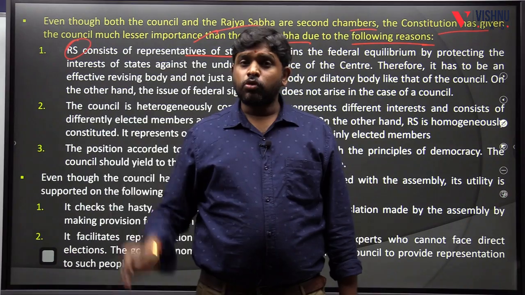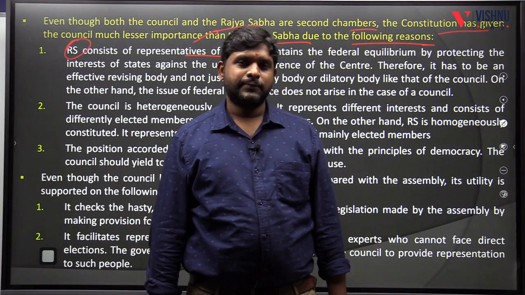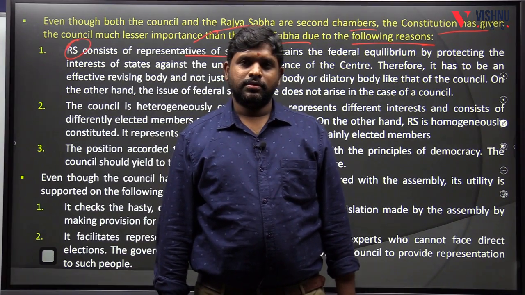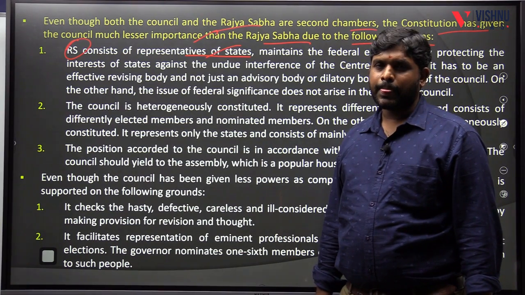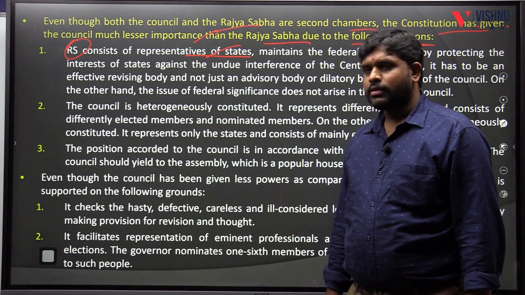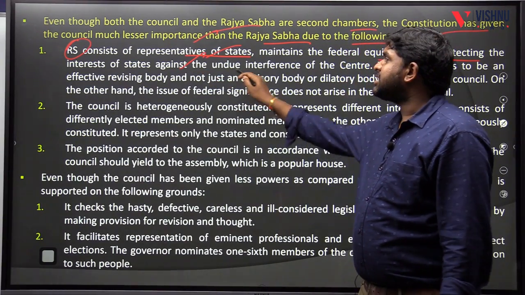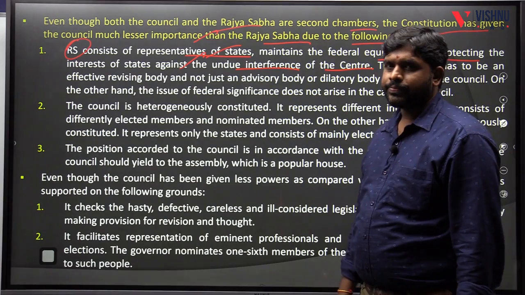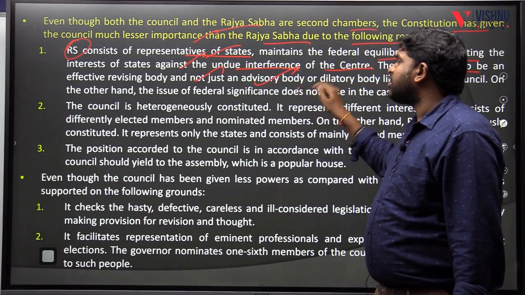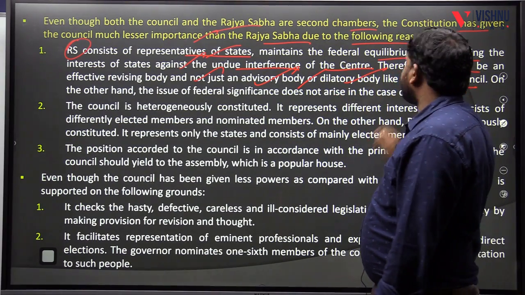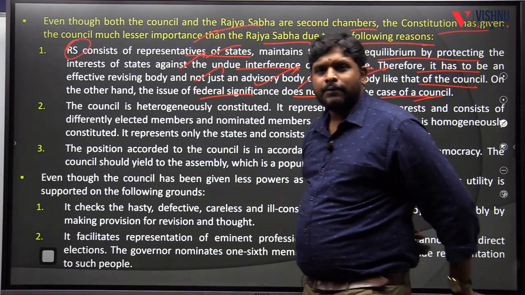Sir, Lok Sabha also present? No, Lok Sabha is also present, but exclusively we are naming it for the Rajya Sabha. Rajya Sabha consists of representatives of states. It maintains the federal equilibrium by protecting the interests of the states against the undue interference of the center. Therefore, it has to be an effective revising body and not just an advisory or dilatory body like that of the council. The issue of federal significance does not arise in the case of the council.